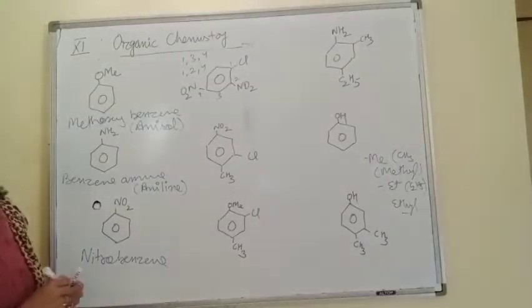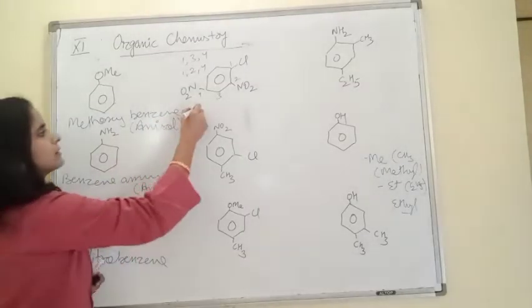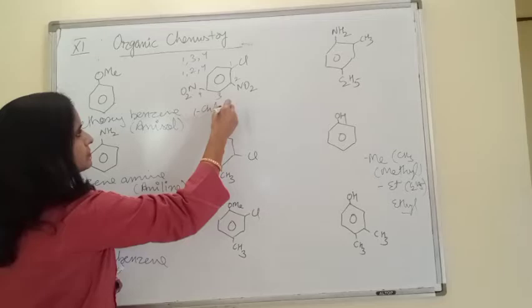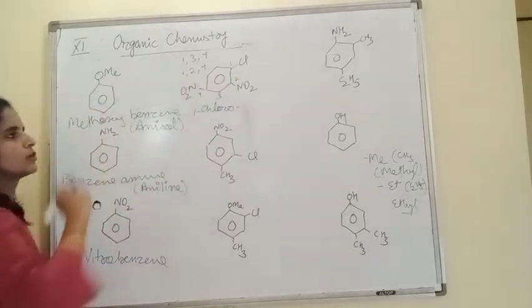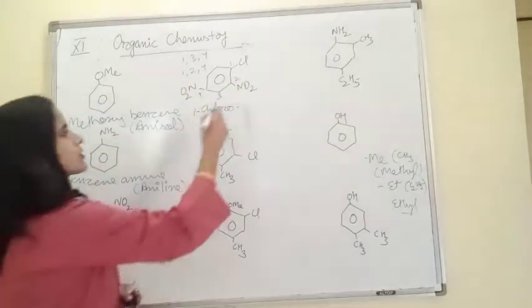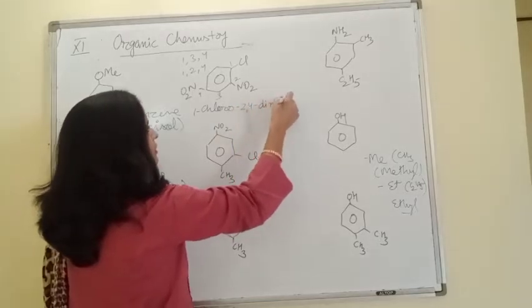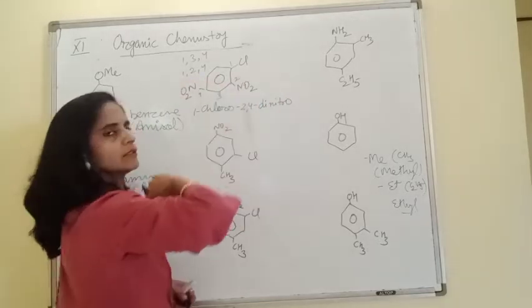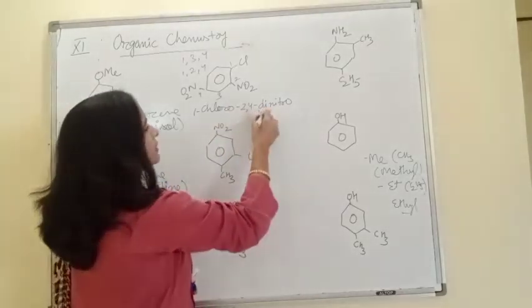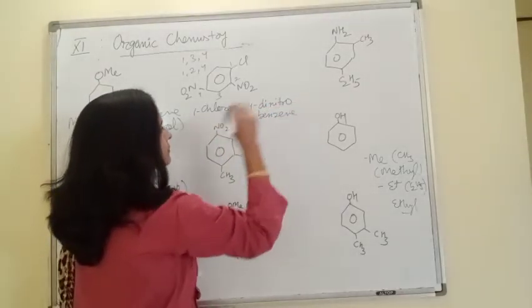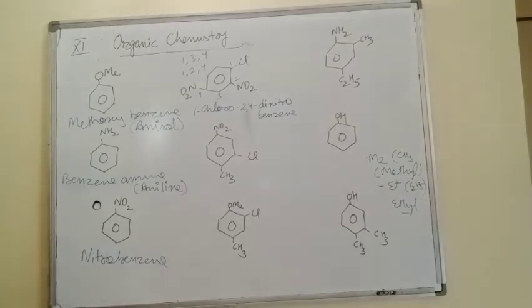So the name of this compound would be 1-chloro, second and fourth both nitro, so 2,4-dinitro, and this is the benzene ring. Clear, beta? So I think now you understand this name, 1-chloro-2,4-dinitrobenzene.